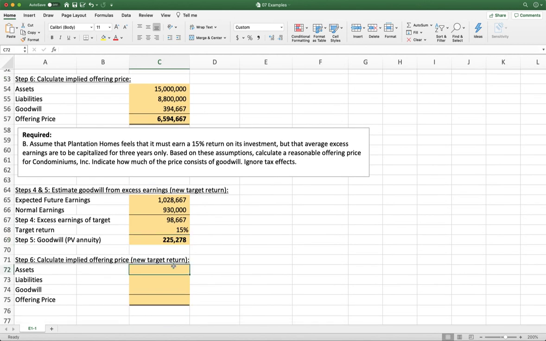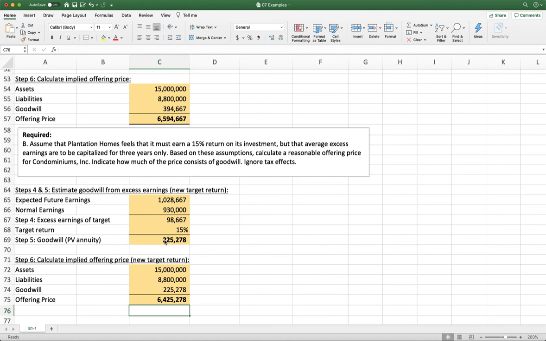Now let's take a look at our offering price we'd be willing to pay. So we'd still be willing to pay for all the assets. We still have to assume all the liabilities, but now our goodwill has decreased. So add our assets, subtract our liabilities, and add goodwill. So now we see our offering price is $6.4 million, a little bit lower.